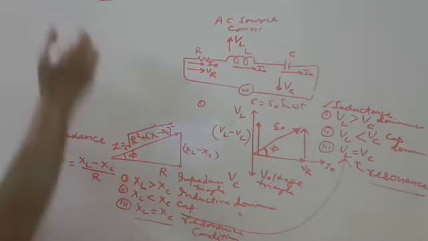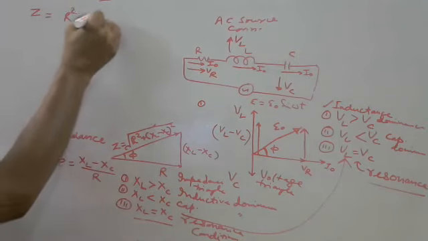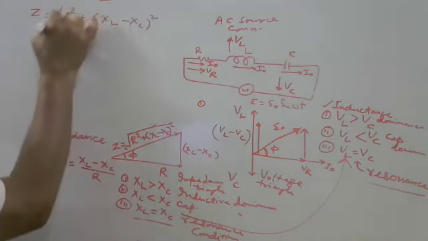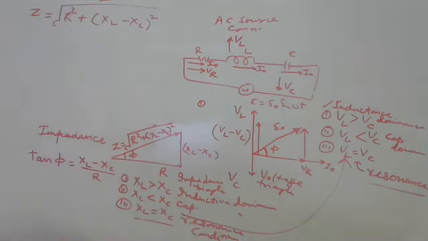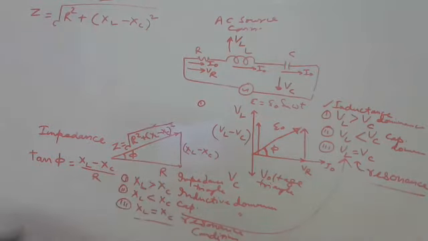Here, this is Z equal to square root of R square plus (XL minus XC) whole square. Sir, how did this term impedance come? Z is impedance.